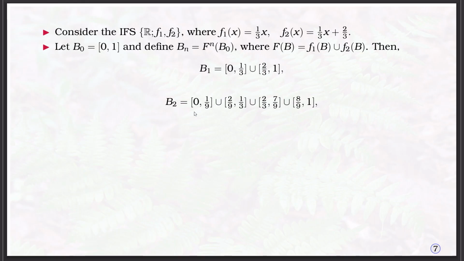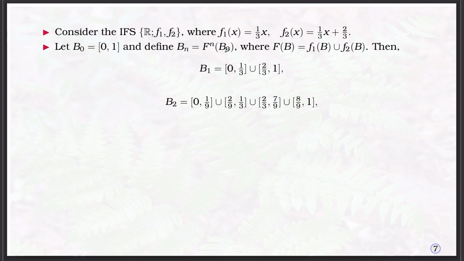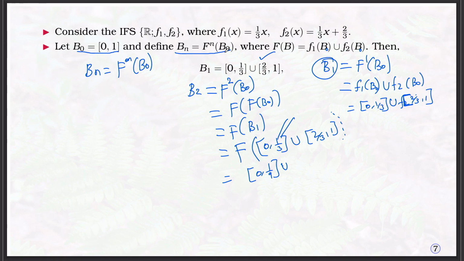If you are applying this, the two mappings F1 will act on [0, 1/3] and F2 will act on [0, 1/3]. In that case, if F1 acts on this, one can get [0, 1/9], then union, if you apply the other mapping, one can get [2/9, 1/3].